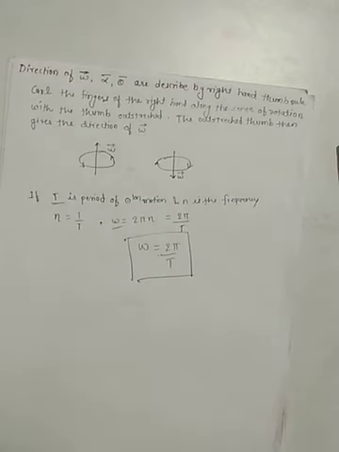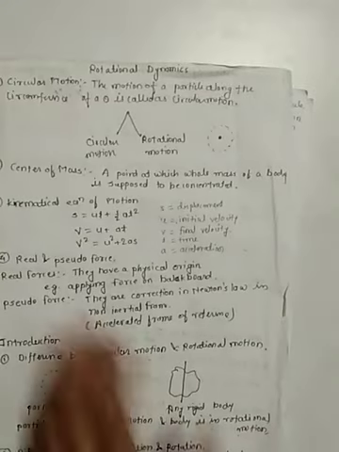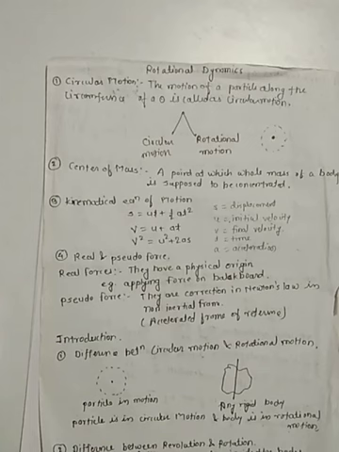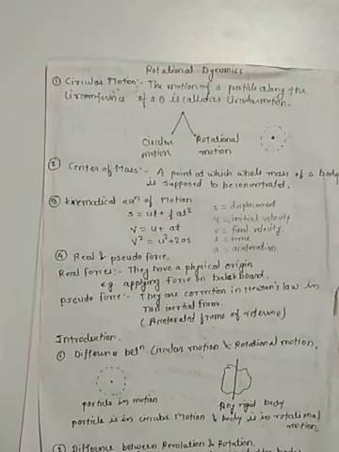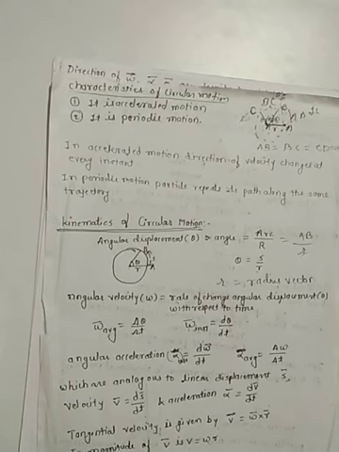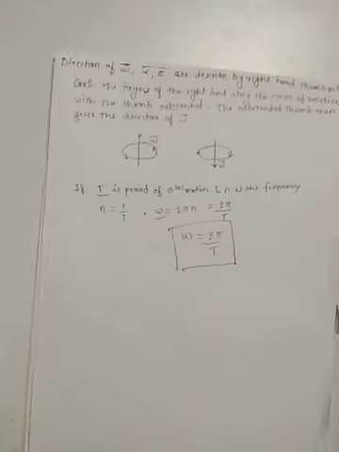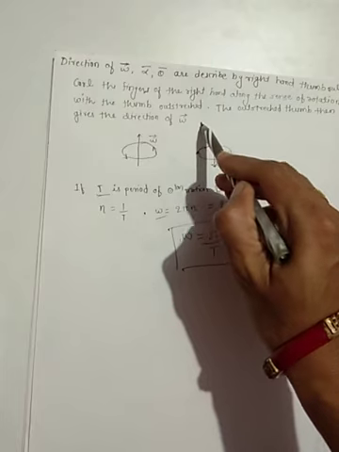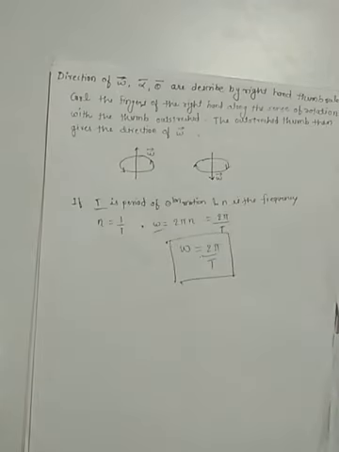So in this lecture we have recalled some topics: what is circular motion, center of mass, kinematical equations, then what are forces, in the introduction. The main part is the characteristics of circular motion and the kinematics used in circular motion. And what is the right hand rule? This rule can be asked for a 1 mark question.